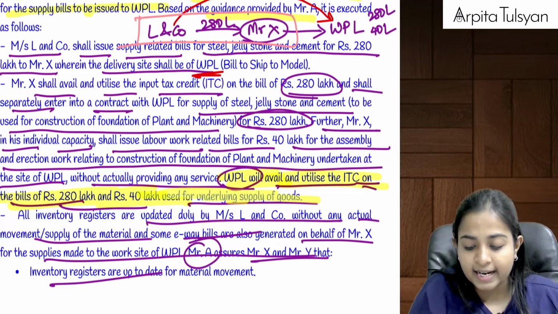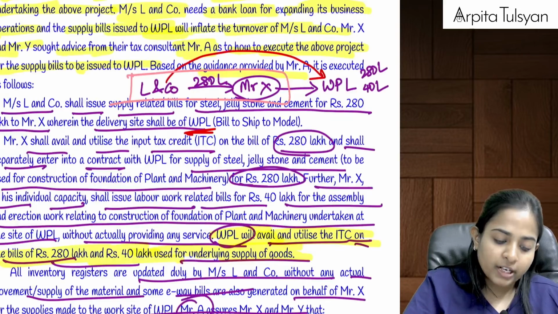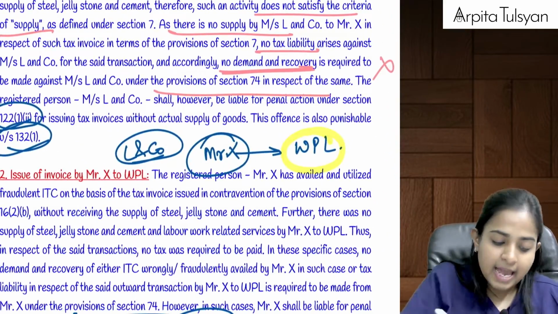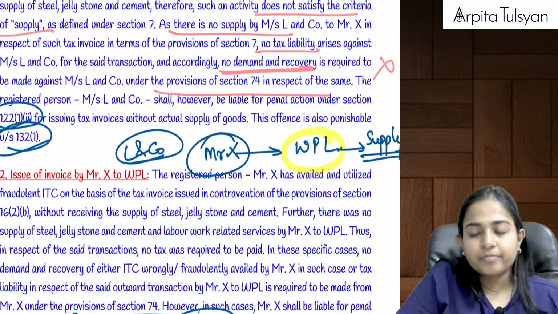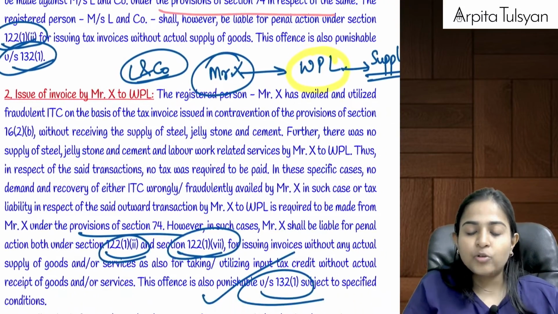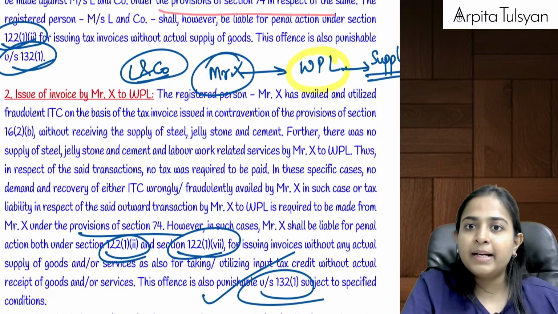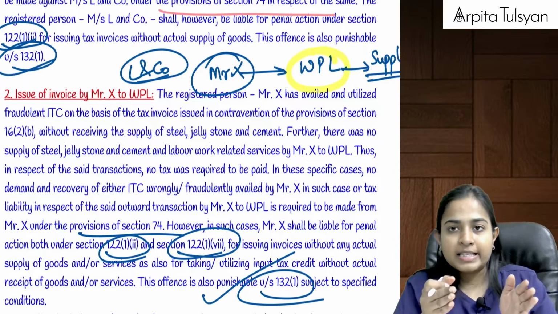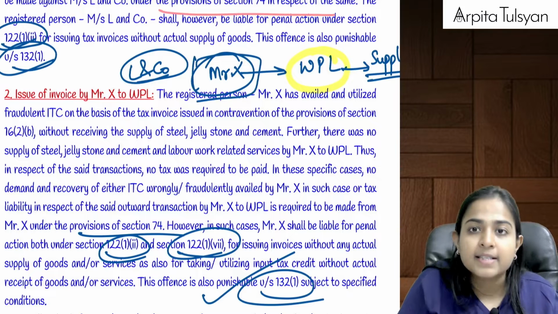used for underlying supply of goods. Means, can we say when WPL has got it, WPL is further going to do actual supply? If it is going to do actual supply, tax liability will arise. If tax liability will arise, then can we say whatever is the output tax of WPL, from that it will take the ITC of these purchases.